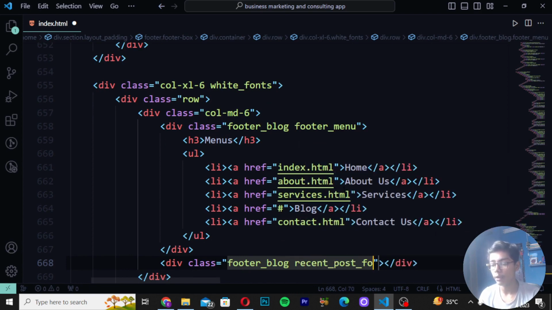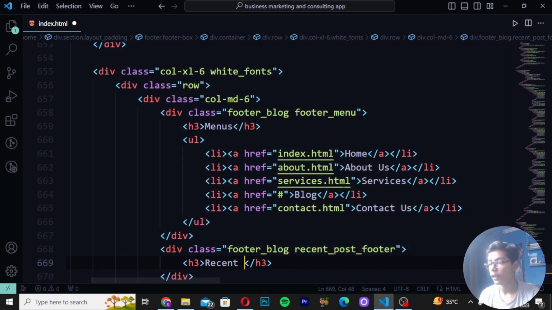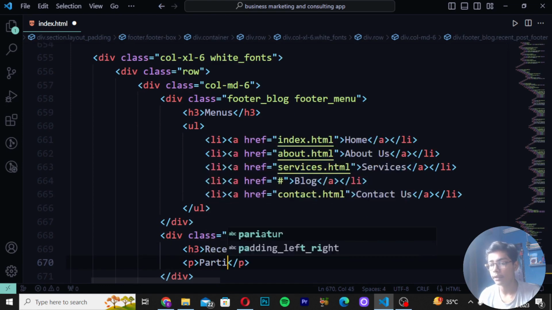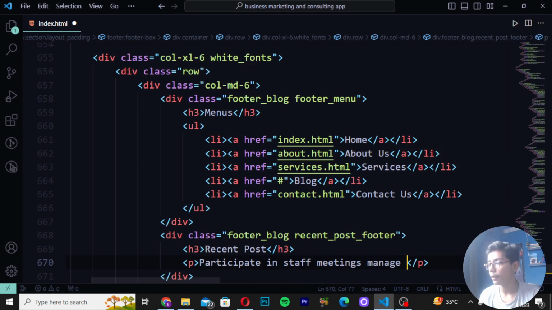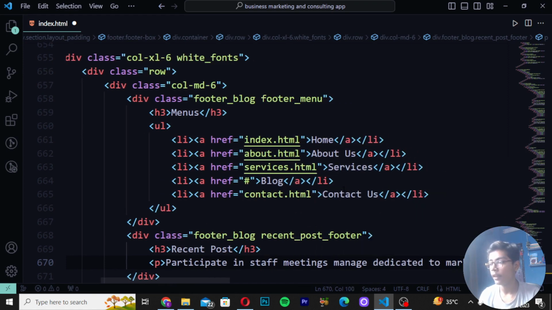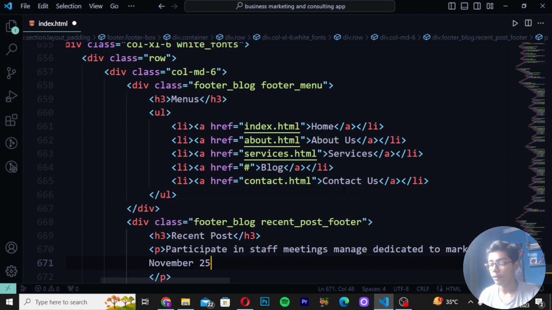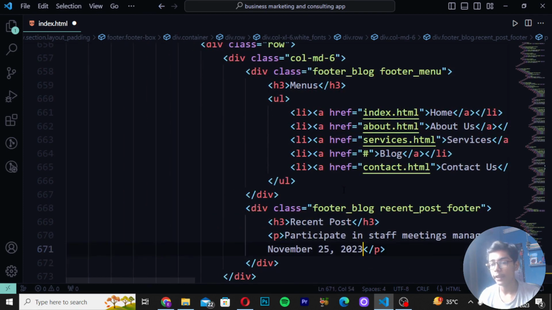So here I will be now writing like this. Right here h3 and I will be writing here recent post. Then move down and here I will be now just writing p10. Right here participate in staff meeting. And then here I will be writing manage dedicated to marketing. Then here I will be now just writing November 25 and then right here 2023 like this. Then take this close tag at the top.